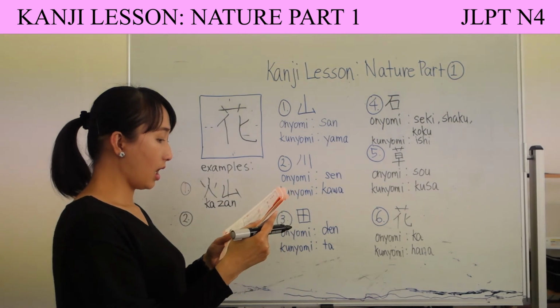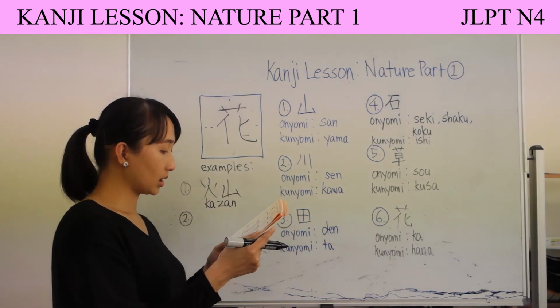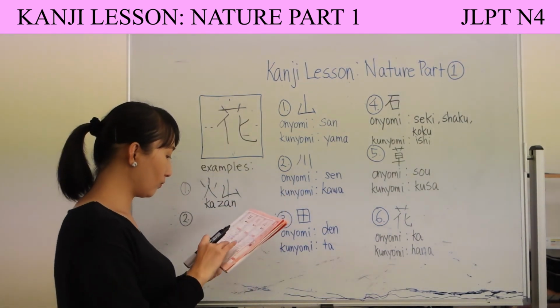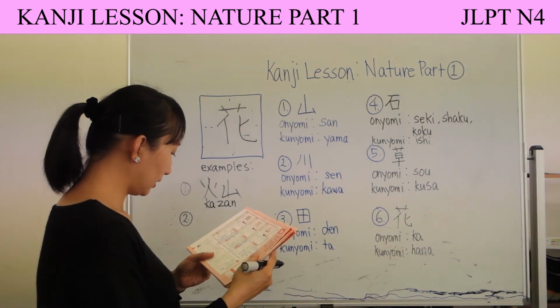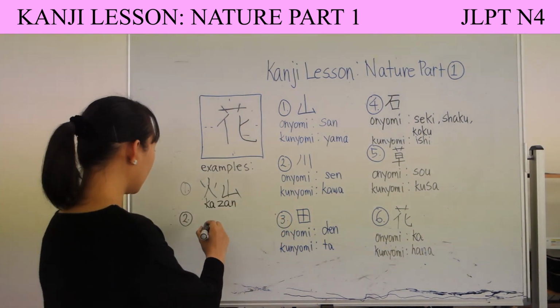Okay guys, our next kanji is this kanji.